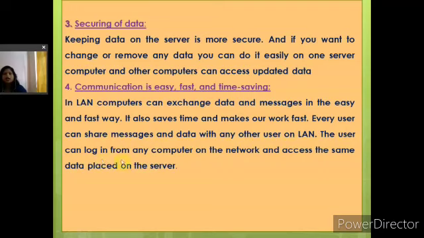The user can log in from any computer on the network and access the same data placed on the server. That means if data is stored on the server, every other computer connected to the network can log in using their user ID and password and access the data stored on the server.